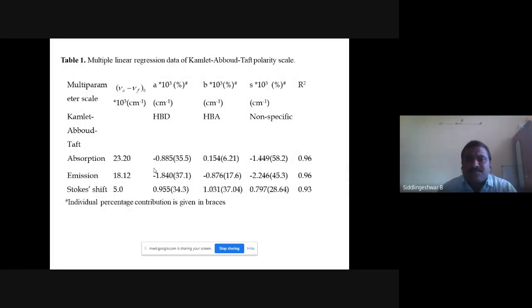Similarly, I used the Kamlet-Abboud-Taft scale, and this is the table which explains it clearly. This bracketed term will give you the percentage contribution of hydrogen bond donor ability, hydrogen bond acceptability, and non-specific interaction. From this table, it is clear that a general solvent effect as well as a specific solvent effect is involved.